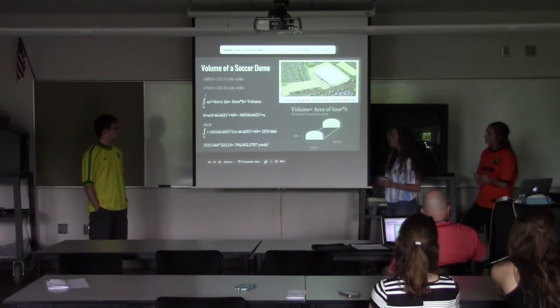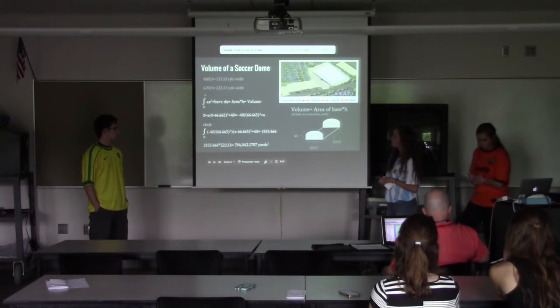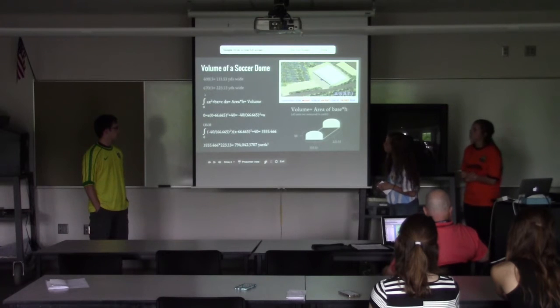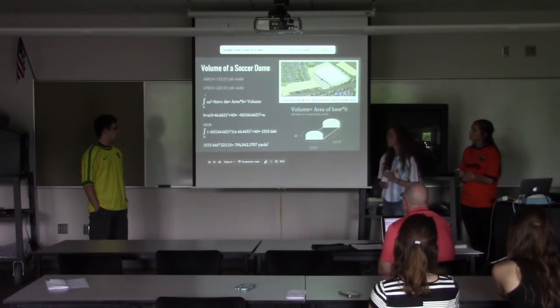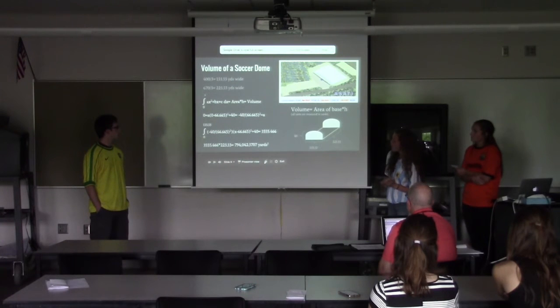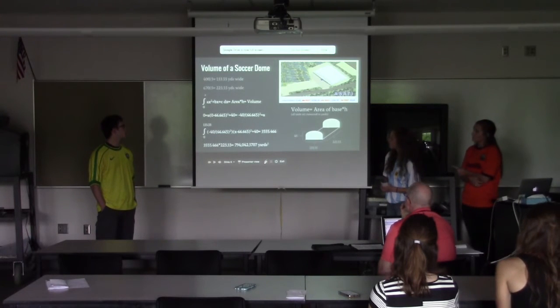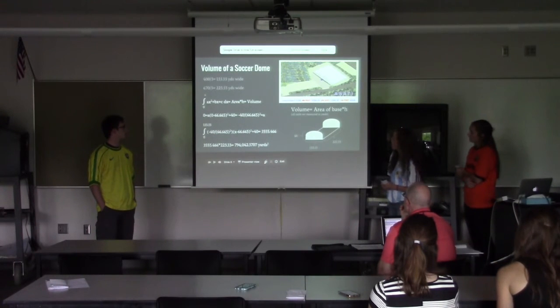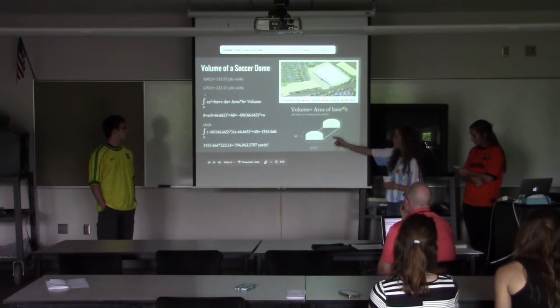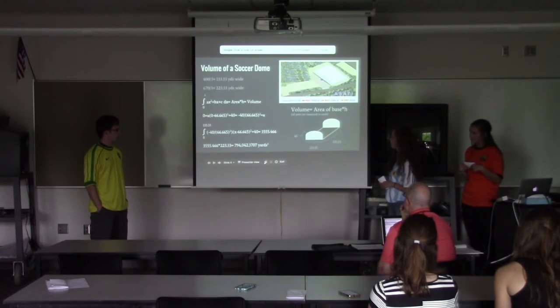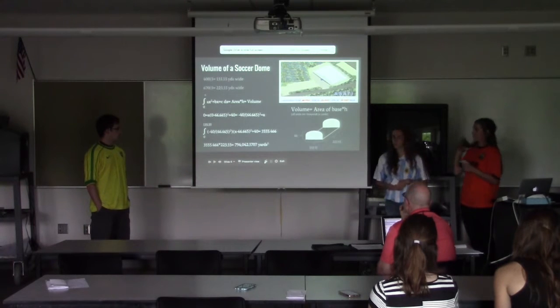And then I had to figure out what A was, so I plugged in 0 for the X and Y. And from there, I figured out that A equaled -40 over 66.665 squared. And then from there, I put it back into vertex form, and got that equation and figured out that it equaled 3,555.466. And so then from there, I had to take that and multiply it by the length right here. And after that, we figured out that the volume was 794,042.3707 yards.